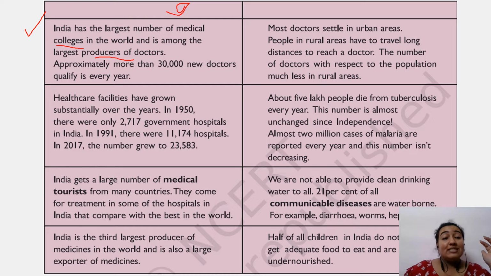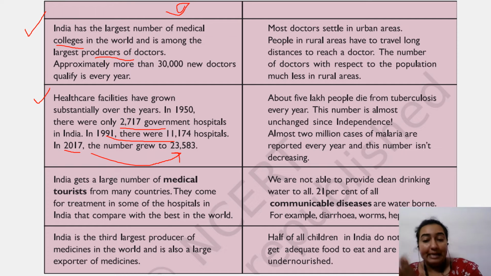Now, healthcare facilities have grown substantially over the years. Initially it was less, like we had only 2717 government hospitals in 1950. When we come to 1991, we have 11,000. The number has almost grown 10 times. And in 2017, it grew to 23,583, almost more than double. So here we can see how healthcare facilities are emerging as one of the most important occupations.